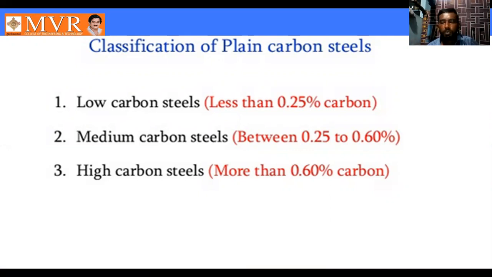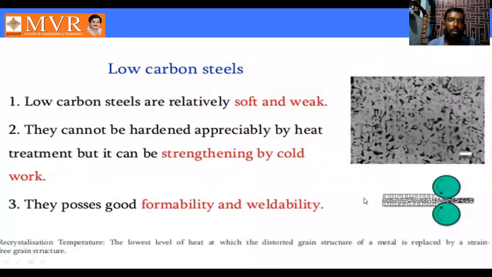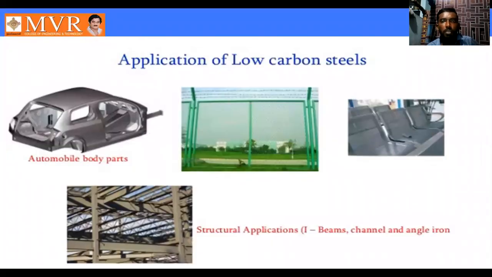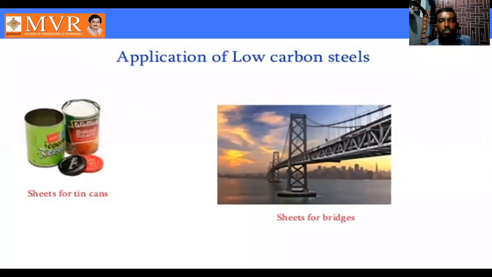Less than 0.25 percentage carbon, that one is low carbon steel. So between 0.25 to 0.60 carbon content, that material we can call the medium carbon steel. More than 0.60 carbon content, that material we can call the high carbon steel. So these are the low carbon steel: the structure, the introduction, and the applications of the low carbon steel, and other applications of the low carbon steel.